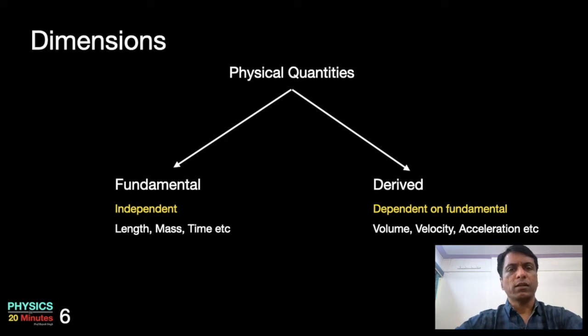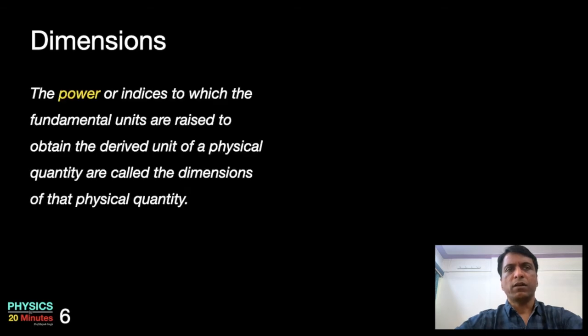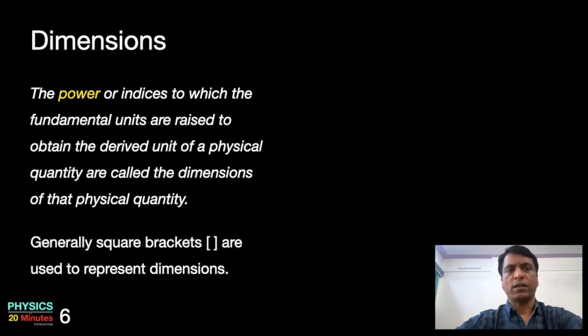When you create a derived quantity, fundamental quantities are recombined many a times. Now in this recombination, the fundamental quantities are given different powers. The powers or indices to which the fundamental units are raised to obtain the derived unit of a physical quantity are called the dimensions of that physical quantity. Generally, square brackets are used to represent dimensions.